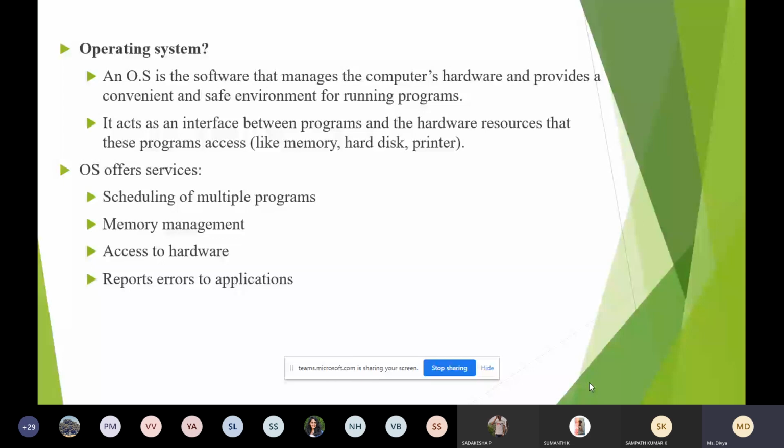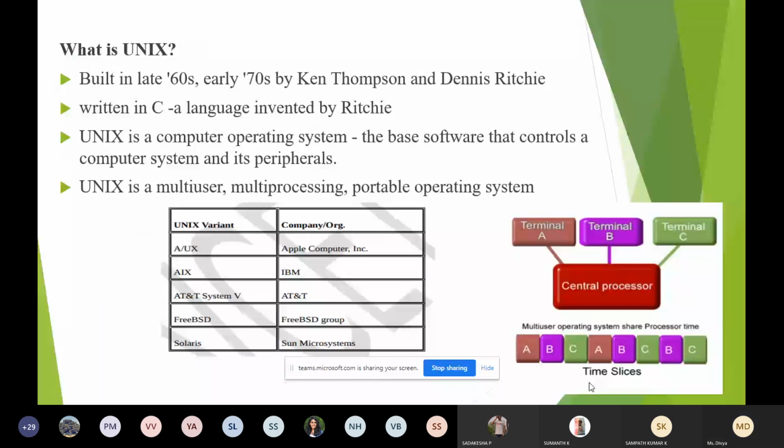Now coming to the actual syllabus, what is Unix? Unix was built in the late 60s and 70s. It was developed by Ken Thompson and Dennis Ritchie. Have you heard about Dennis Ritchie? Yes, ma'am.